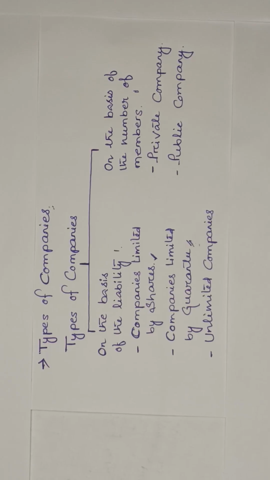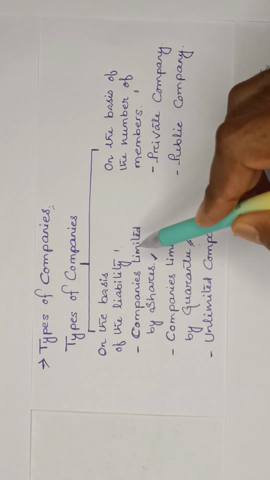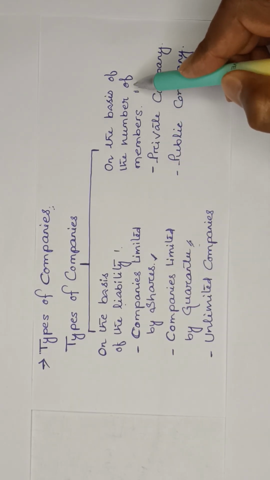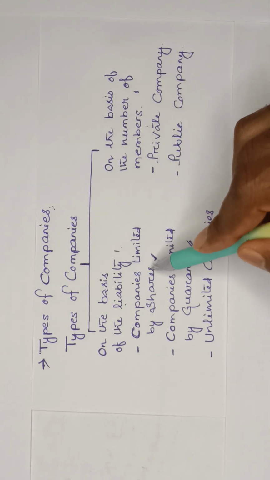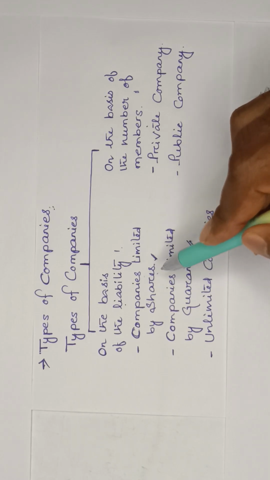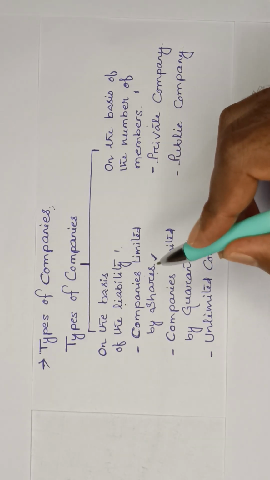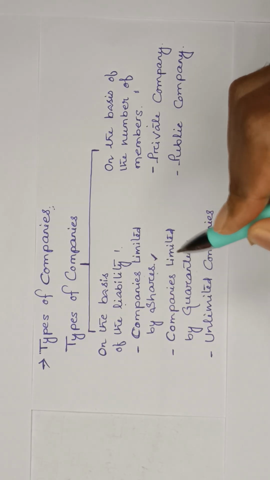Now what are the different types of companies? There are different ways to classify a company, but here we'll see the different types of companies based on two criteria. One is on the basis of liability, another one is on the basis of number of members. Starting with the basis of liability, the first one is companies limited by shares. In this case, the liability of the members of a company is limited to the extent of the nominal value of the shares held by them.